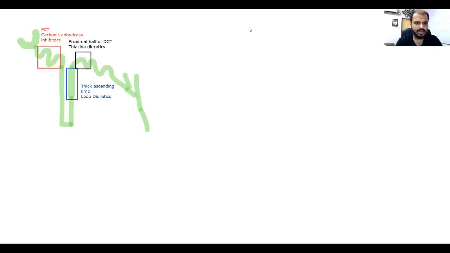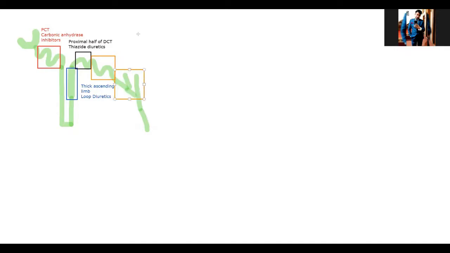And the ones which are acting on the next area, which include this part also, the remaining half of the distal convoluted tubule, as well as the collecting ducts here: these are the potassium sparing diuretics, the aldosterone antagonists. The distal half of the distal convoluted tubule, and the cortical collecting ducts.